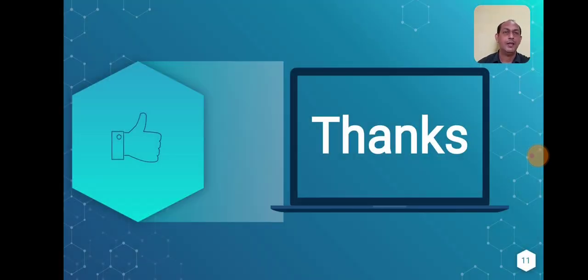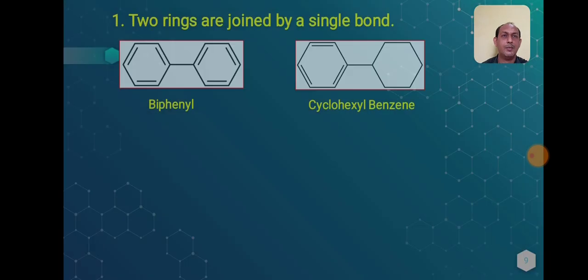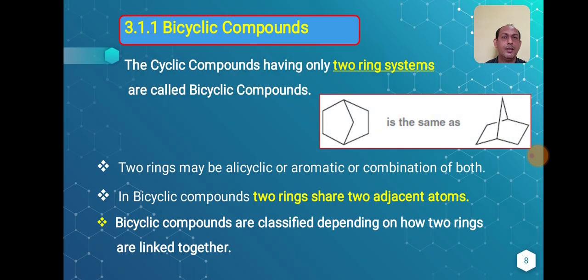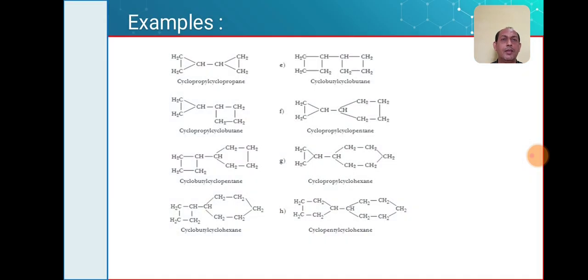Let us see the first example. In this first example, instead of a ring you can also consider the CH2 groups. So here you can see both the rings contain an equivalent number of carbons. This ring contains 3 carbons, and this ring also contains 3 carbons. So what is the name?